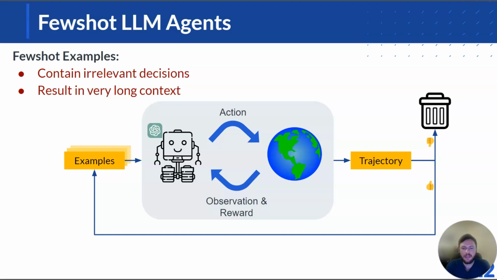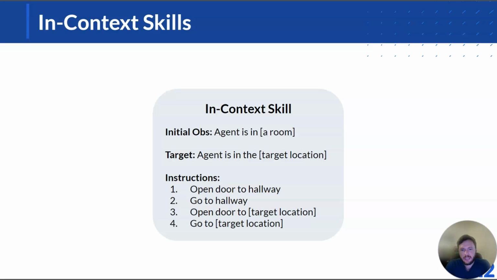The language model is being prompted multiple times for every single state in action to have a different output, and then putting all of that in context multiple times over to have multiple trajectories becomes very long and kind of unwieldy.